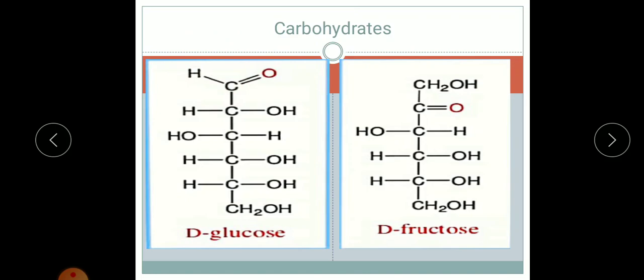For example, if you consider this carbon, it has OH, this aldehyde group, and other different groups, so we can call this carbon a chiral carbon or asymmetric carbon atom. Such compounds are optically active, that means they rotate plane polarized light. Similarly, in fructose, in place of aldehyde we have a ketone functional group, and we have the polyhydroxy as well, 5 OH groups. Such compounds are classified as carbohydrates.